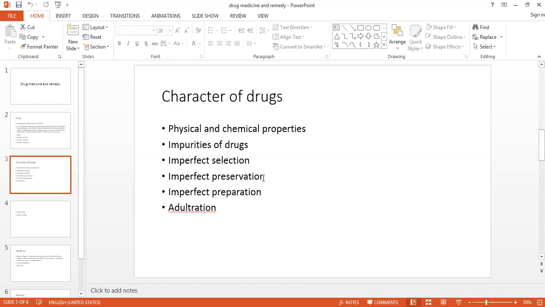They are light and air. Other may be the lapse of time. If we have seen in the preservation of mother tincture and the potentized medicine, how they should be preserved, it should not be kept in any bottle which is yellow in color, because it may affect the chemical integrity of that drug substance.